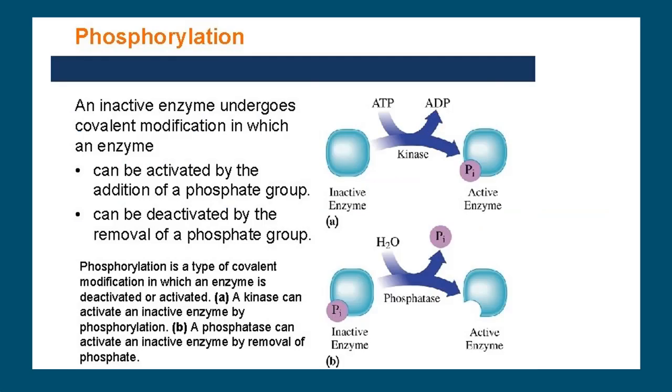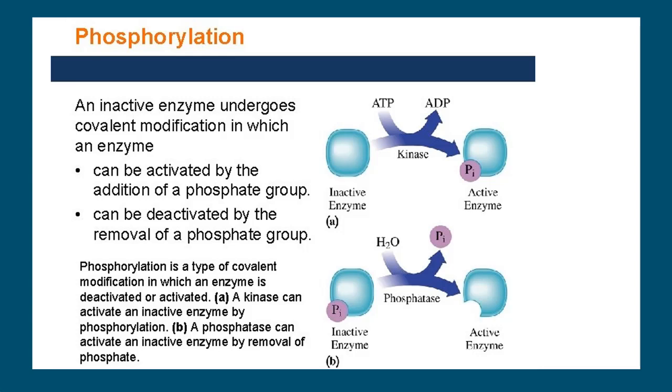So what is actually happening in phosphorylation? An inactive enzyme undergoes covalent modification in which the enzyme can be activated by the addition of a phosphate group, or deactivated by the removal of the phosphate group. As the name indicates, phosphate group addition or removal takes place. Once a phosphate group is added, the enzyme gets activated, so it is acting like an activator, whereas if the phosphate group is removed, enzyme deactivation takes place.